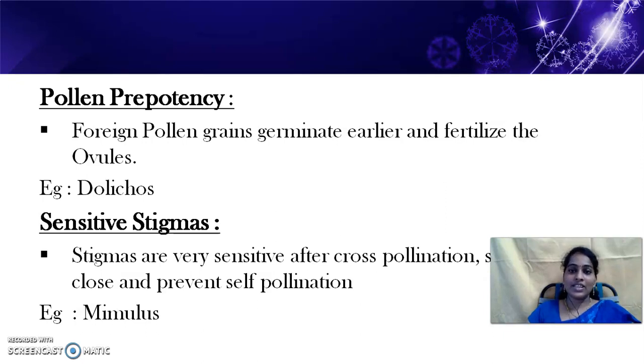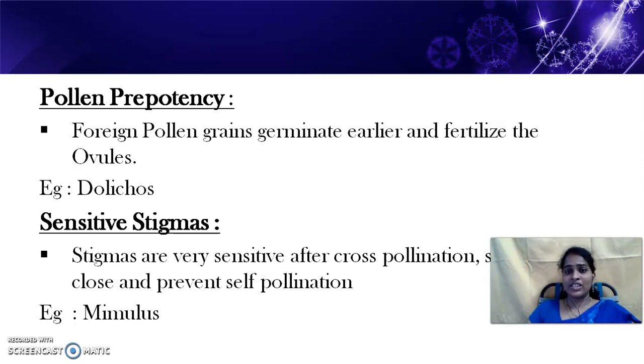Next, sensitive stigmas. Stigmas are very sensitive after cross-pollination and they close to prevent self-pollination. This feature is called sensitive stigmas. The example for this is Mimulus. These are all the adaptations for cross-pollination, which we call contrivances for cross-pollination.